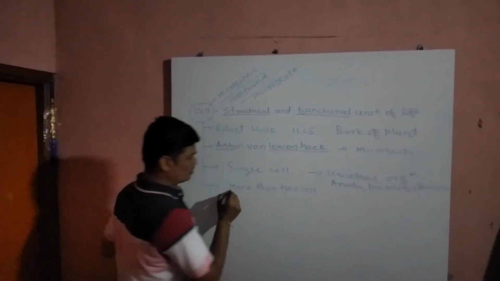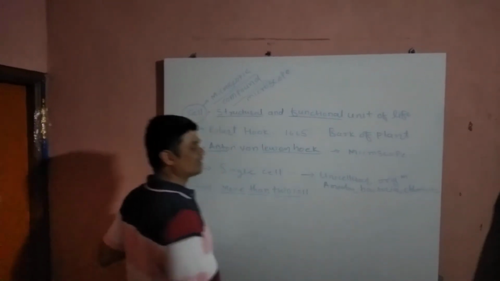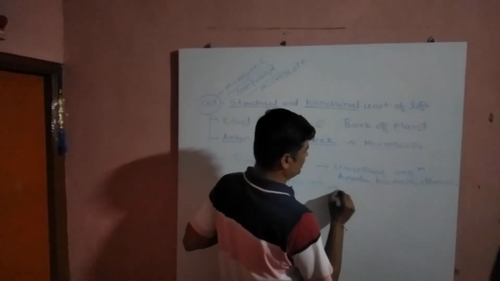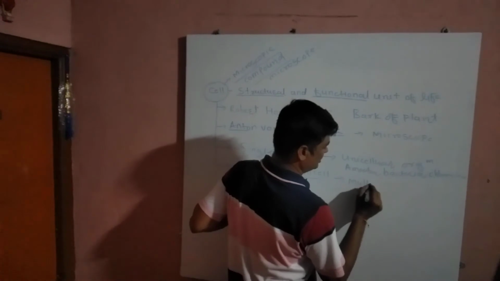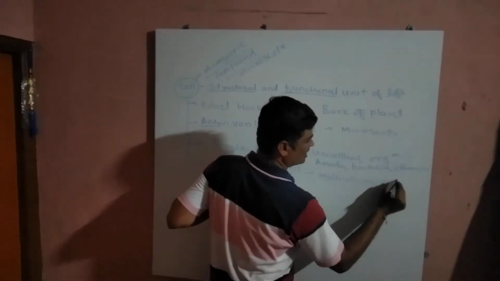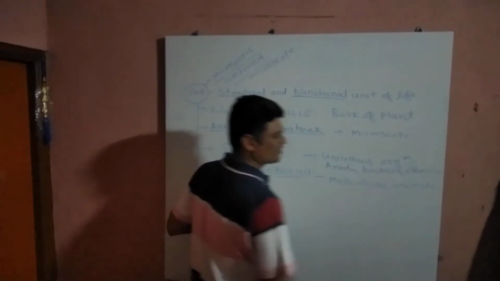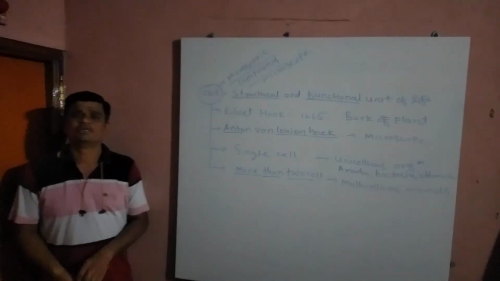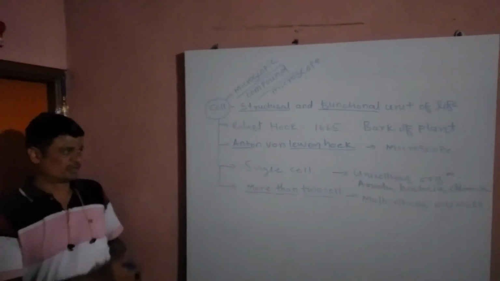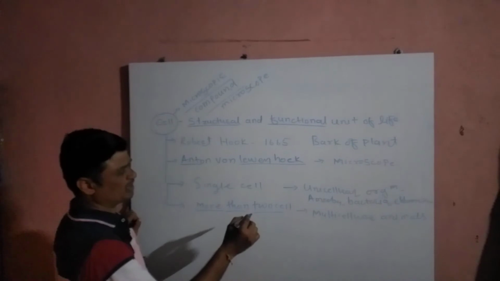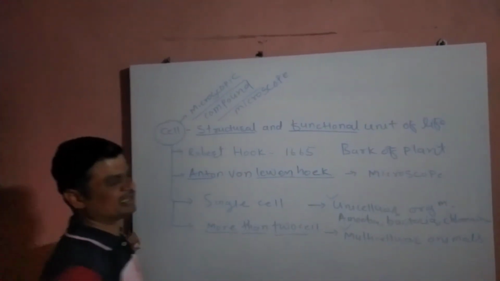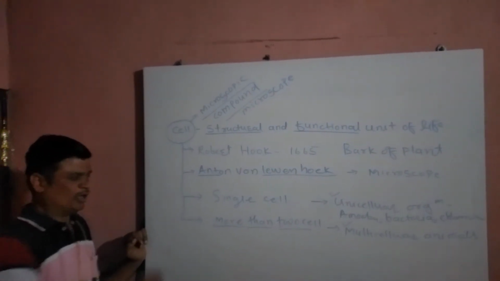Those organisms having more than two cells in their body are called multicellular organisms. So these are basically two different types of organisms according to cell organization: unicellular and multicellular.